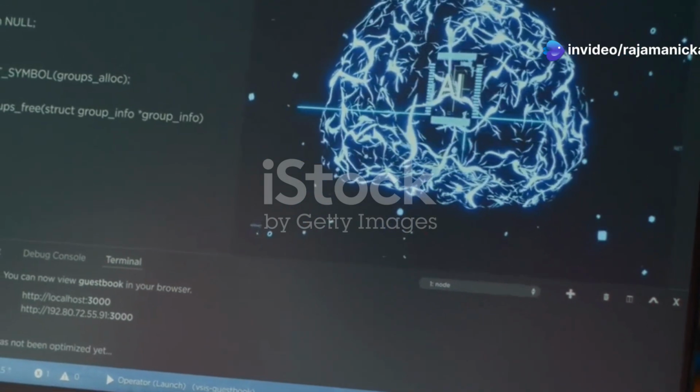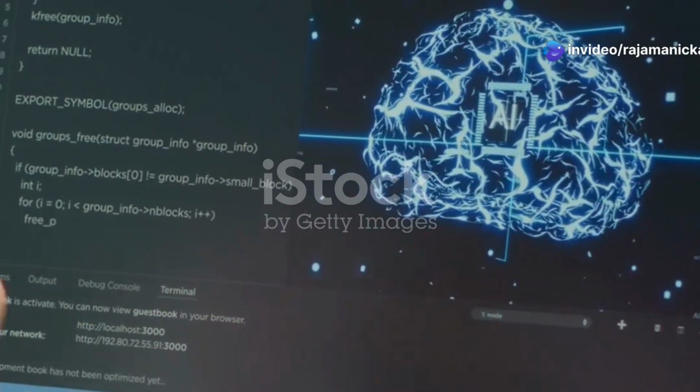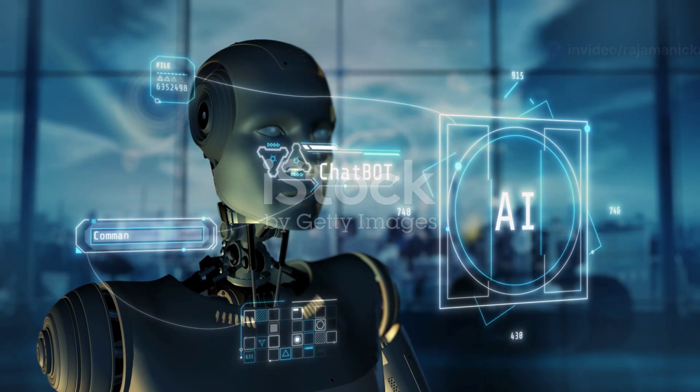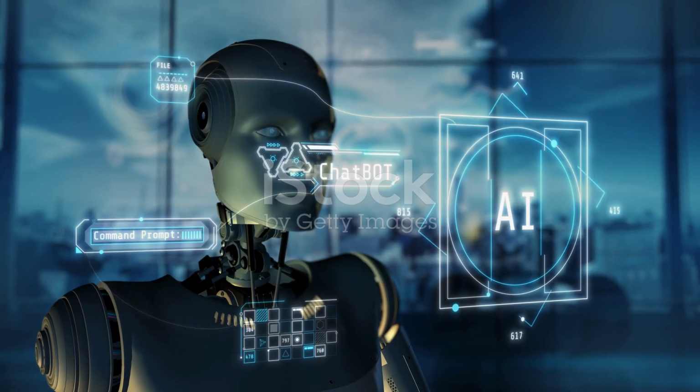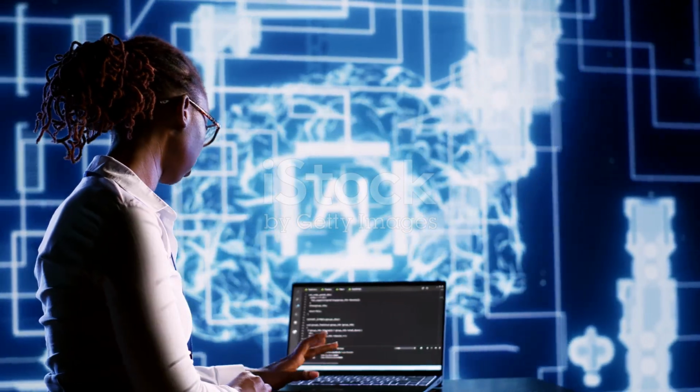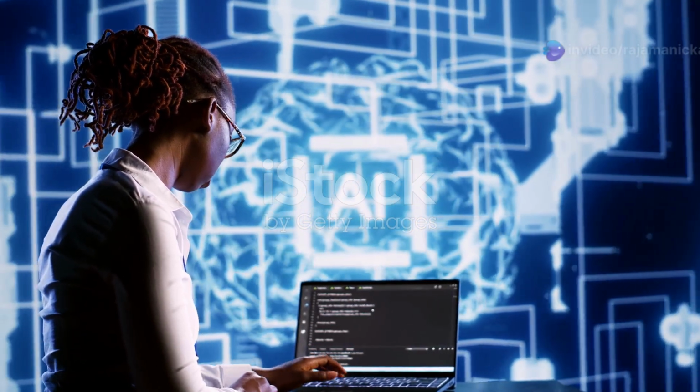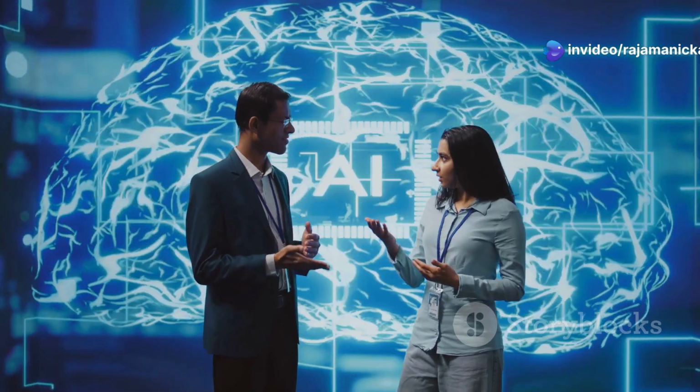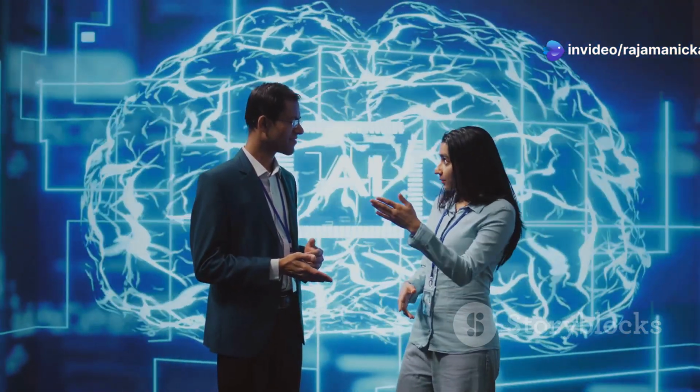Artificial intelligence, or AI, is a branch of computer science. It focuses on creating machines that can perform tasks that typically require human intelligence. These tasks include learning, problem-solving, and decision-making. AI systems are designed to mimic human cognitive abilities.